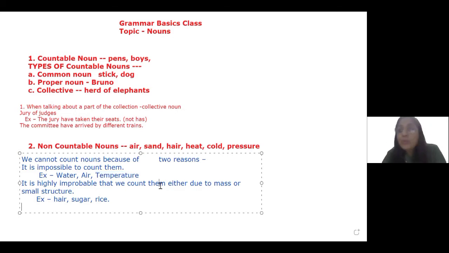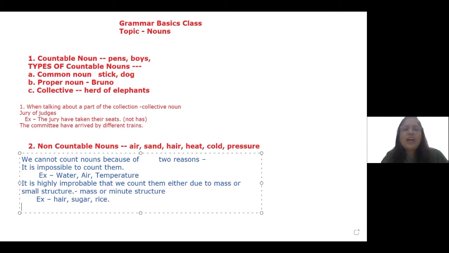Second reason why nouns cannot be counted is because it is highly unlikely that we are able to count them. For example, here it's because of their mass or their minute structure. Sugar, for example, rice, for example, there are too many in number. Or sand, it's too small to be counted. Therefore, we cannot count them.